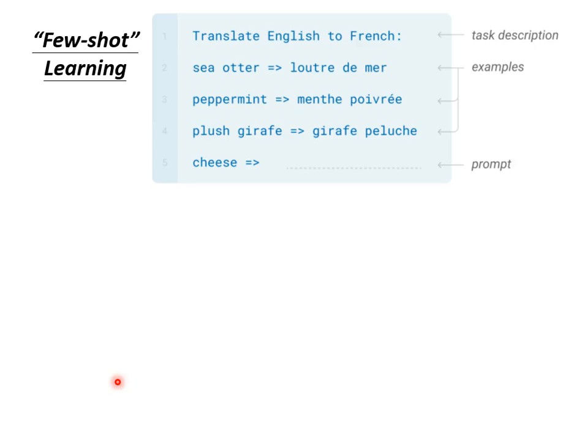For example, assuming that you want the GPT model to do translation. You just input, translate English to French. You give the model this sentence first. This sentence represents the description of the question. Then, you give it a few examples and tell the model, see otter then arrow mark, it should look like this. Or, plush giraffe, after plush giraffe, it should look like this, and so on. Next, you tell it, cheese then arrow mark, and ask it to fill in the rest. You hope that it can generate the translation results.